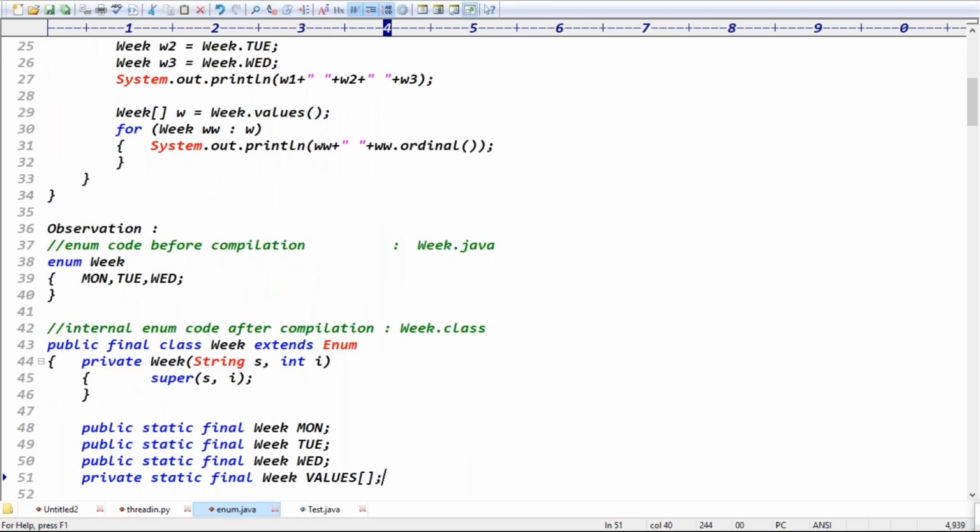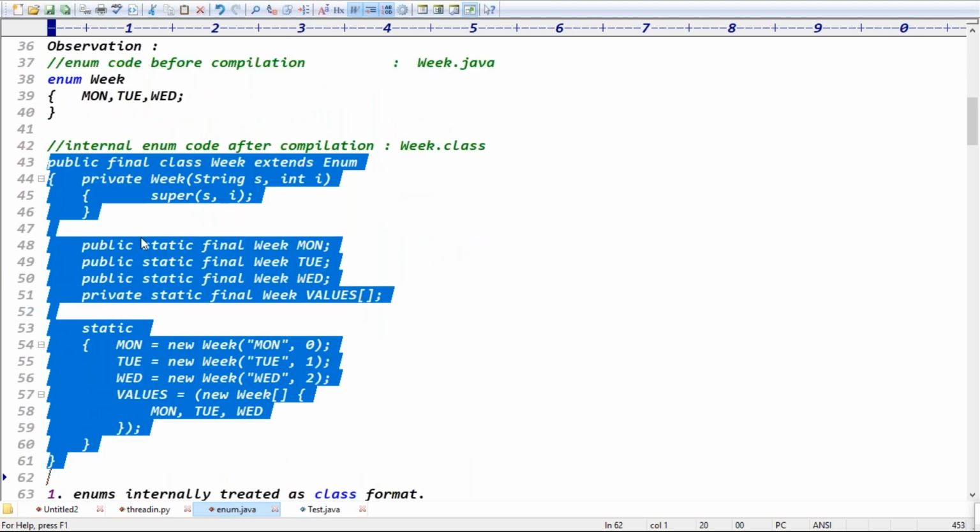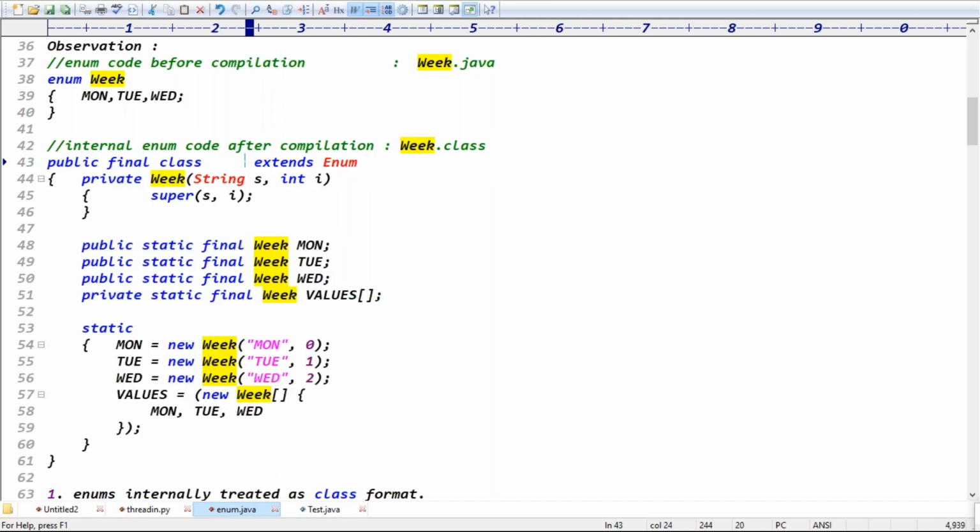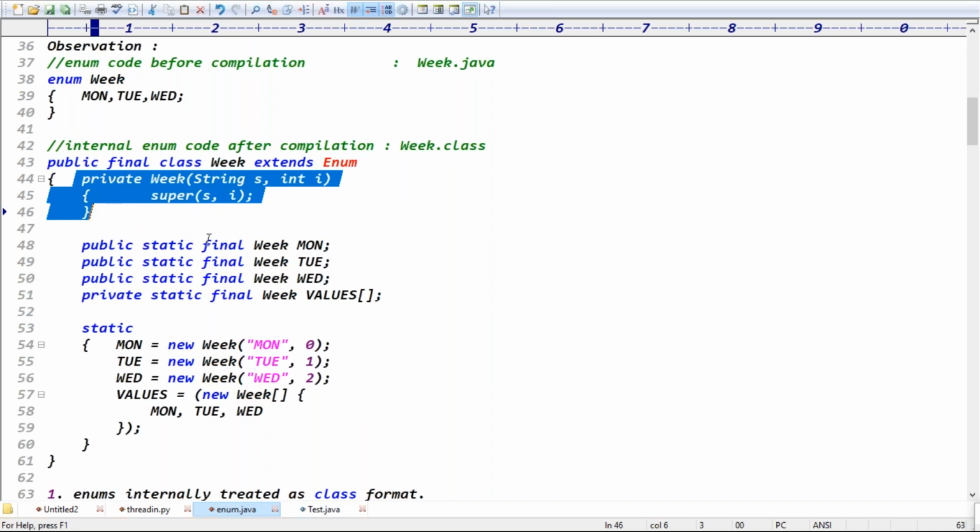Exactly. Before compilation, there are only 2 lines of code. After compilation, if you see the .class file code internally, this much code is there. With this code, you get almost all 10 points. Enums are internally treated as a class format. Enums are by default final. Enums are by default public. The default superclass of an enum is Enum. Enums contain private constructors, so we cannot create the object outside.